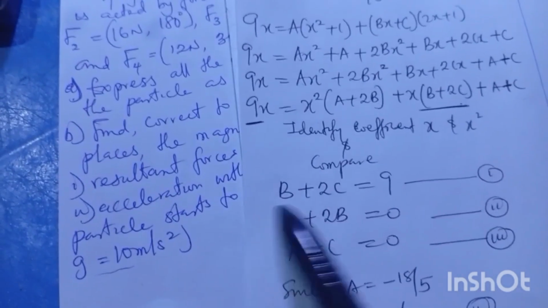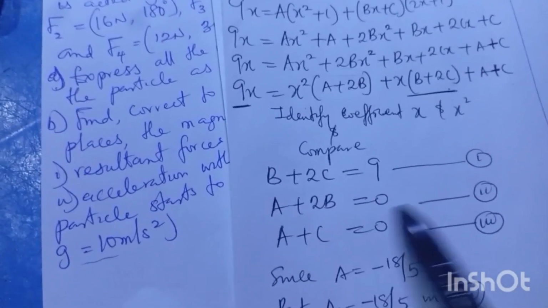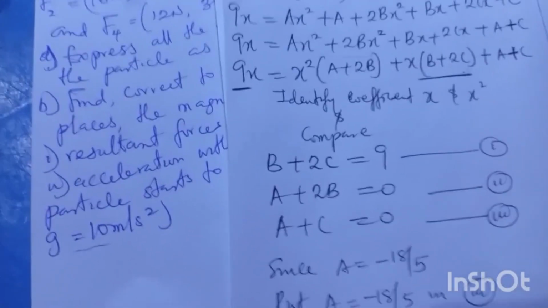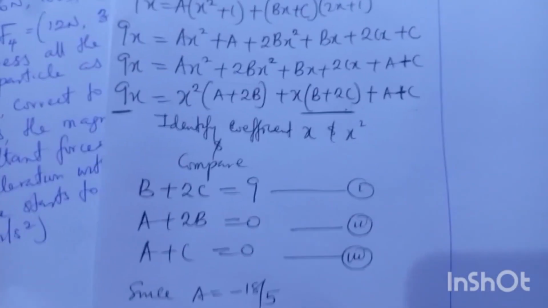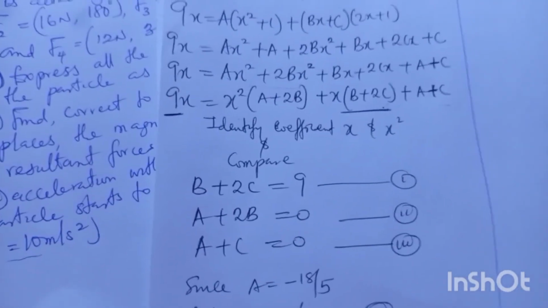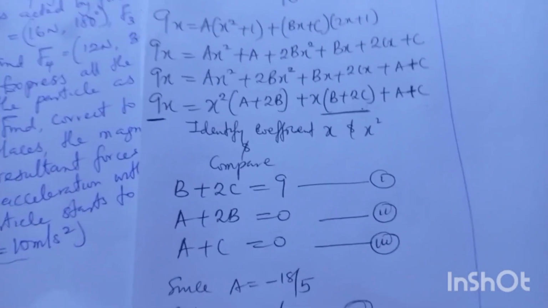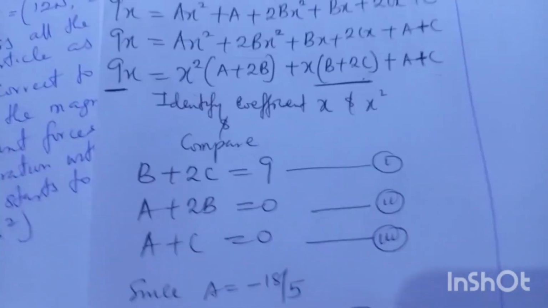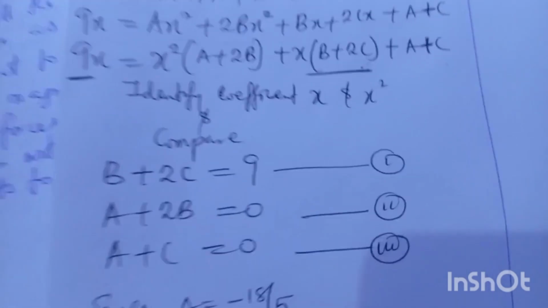Some sets should pick the first equation, some sets should pick another equation, but in your comments, please identify the equation you are picking. If you are picking equation 1, write equation 1 and tell me your answer. If you are picking equation 2, write equation 2 and put your answer in the comment box. I'll be waiting before I give you the final response. I'm using this time to wait for you.